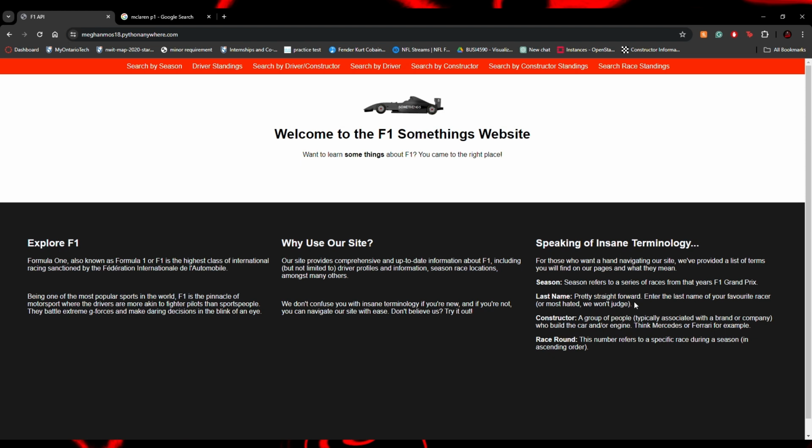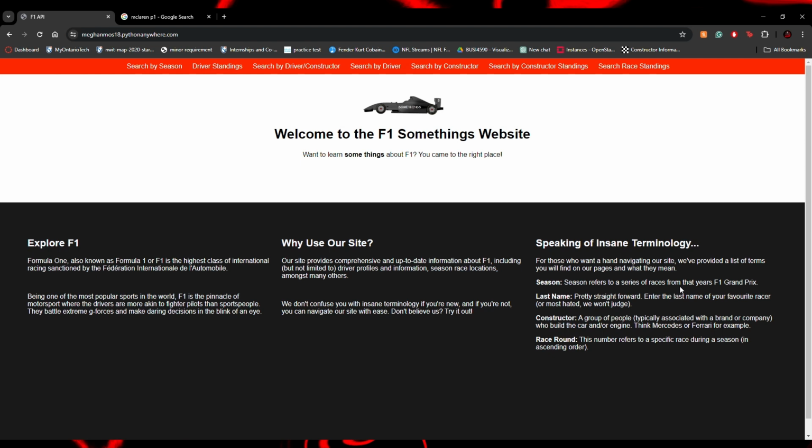So just to make it easier for you guys when I'm explaining the different features, season obviously refers to the series of races from that year. So I'll say like the 2024 season, 1950 seasons, and so on. Last name is the driver's last name, the racer's last name. Constructor, this one confuses a lot of people. Constructor is the team. So each team in F1, like Ferrari, Mercedes, McLaren, Red Bull, and so on, each of them have two drivers that drive on the grid in the same race at the same time, and that's the team. The constructor is the team.